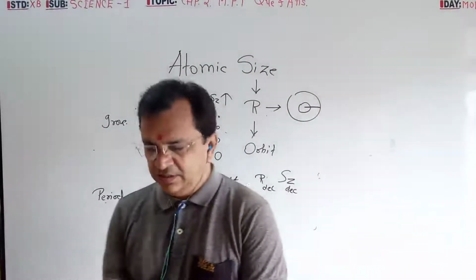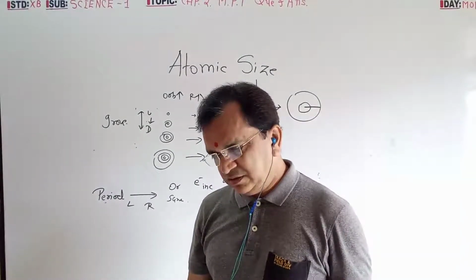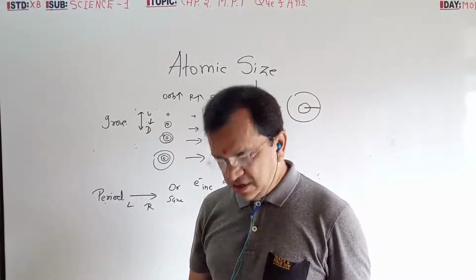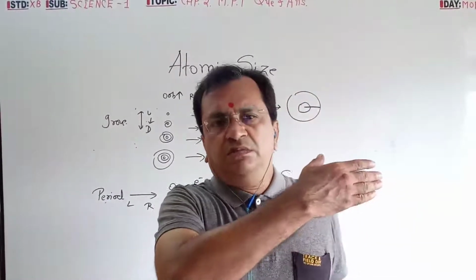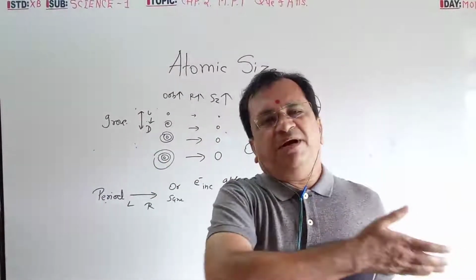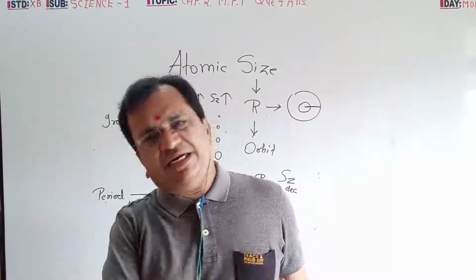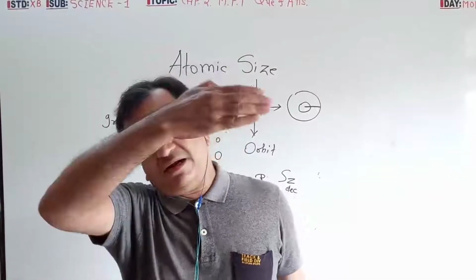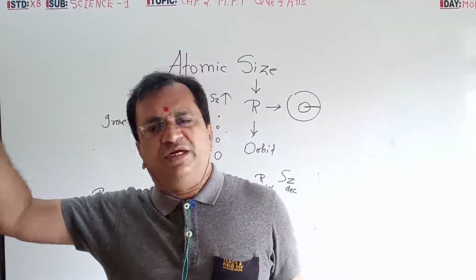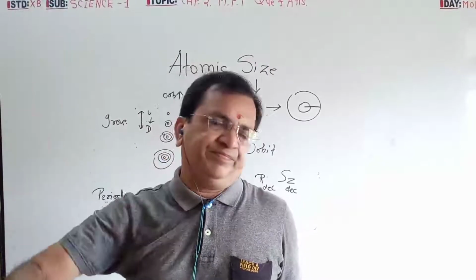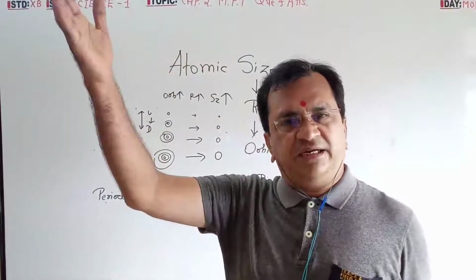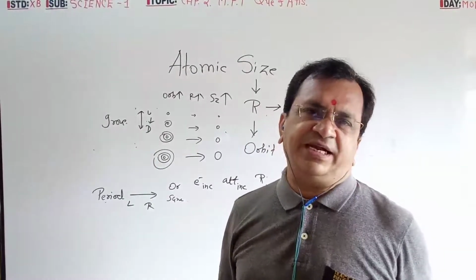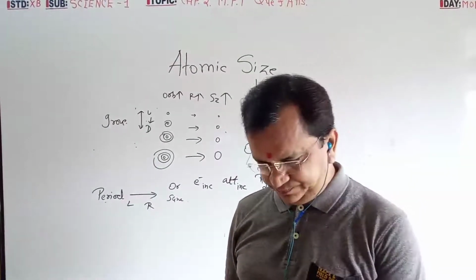So next, metallic character. Period wise, left side metal, right side non-metal. So metal character goes on decreasing, non-metal character goes on increasing. Group wise, the metal character is more at the top, and metallic character goes on decreasing.